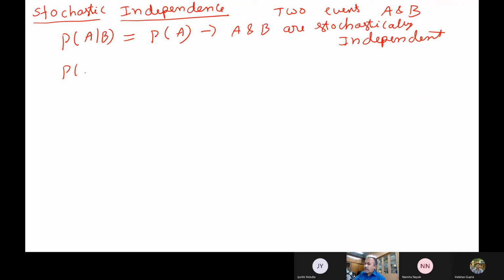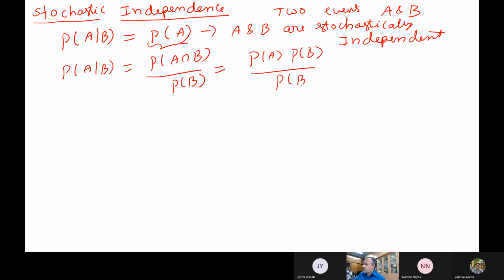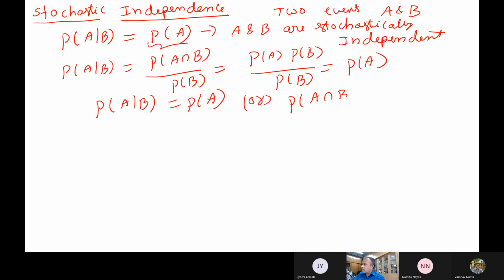Probability of A given B is, as we have already written, P of A intersection B by P of B. To get P of A, this has to be P of A into P of B by P of B, which gets us P of A itself. So stochastic independence means the probability of A given B is the probability of A itself. That means B doesn't have any effect on A. Or I can also write the probability of A intersection B as P of A into P of B.